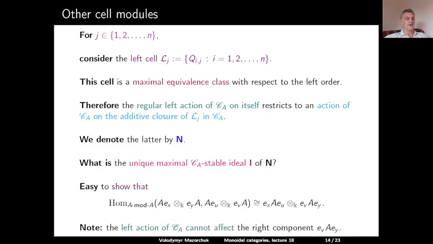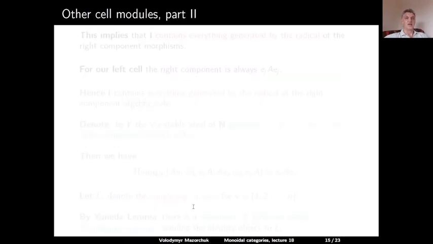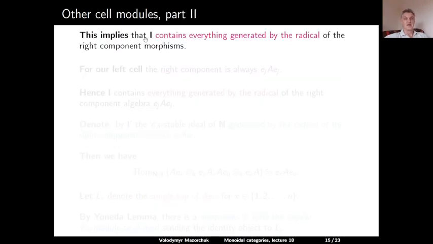And note that the left action of CA cannot affect the right component EVAEY, because the action on the left only affects this left component. We have this tensor product over K, which disconnects the left component from the right component. So this implies that our maximal ideal bold I contains everything generated by the radical of the right component morphisms.